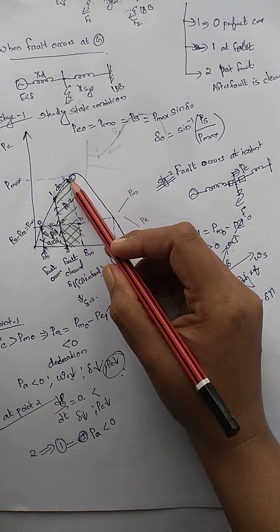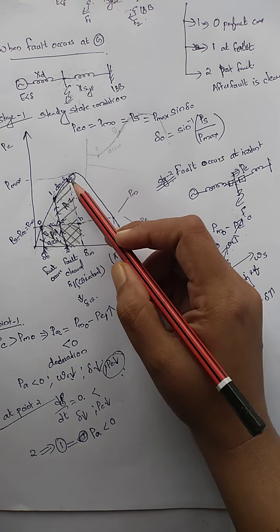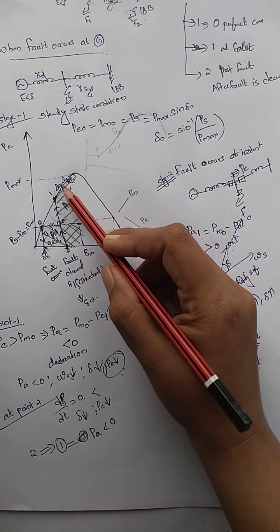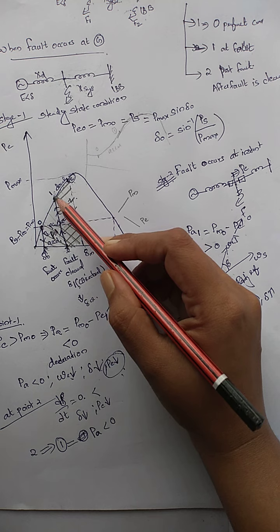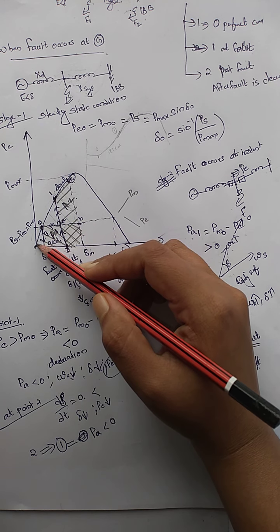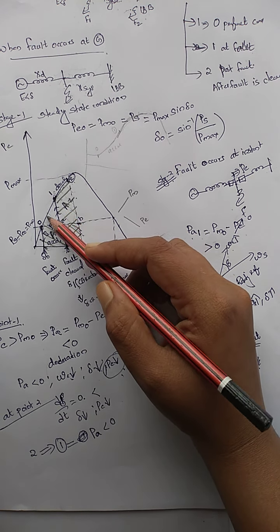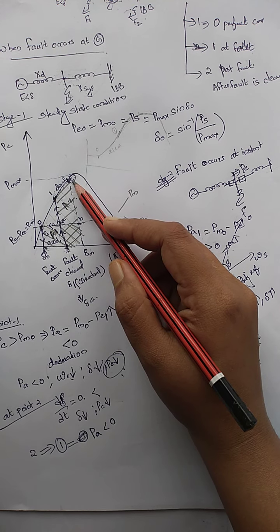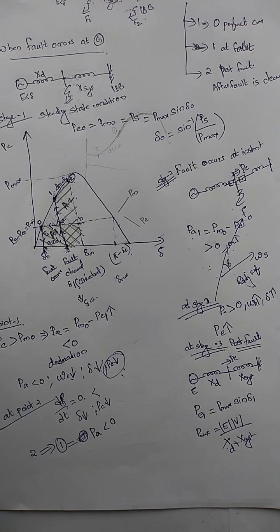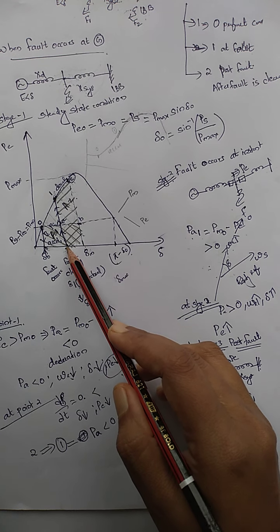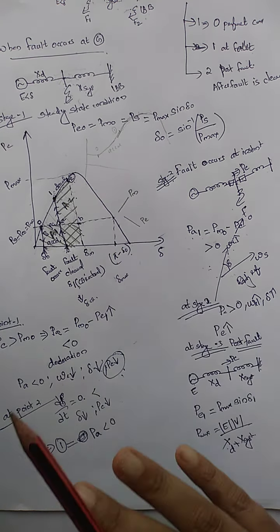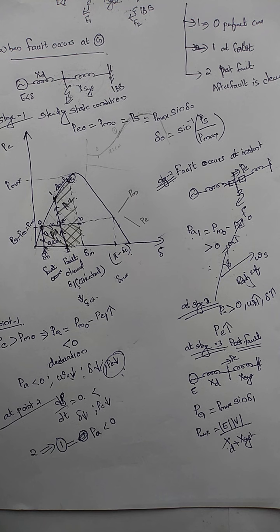decreases. So what will happen, as the delta decreases, the electrical power also decreases, so it will come back, and at the point when Pm0 is less than P0, it accelerates like that. Here it will oscillate, but we are interested in the first swing alone. So in the first swing, this is the accelerating portion and this is the decelerating portion. So we have to explain the same with reference to our equal area criterion.